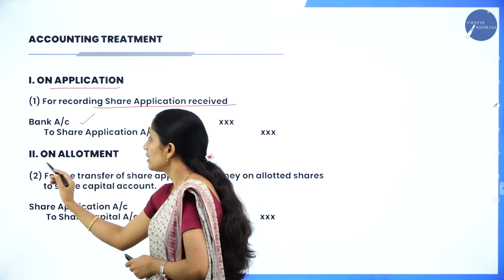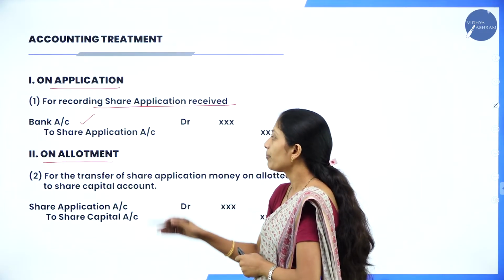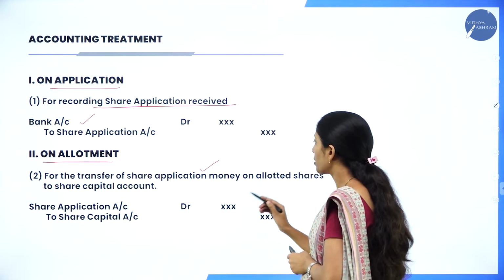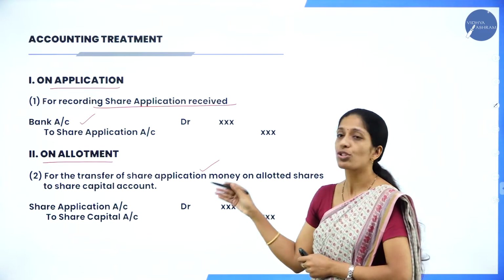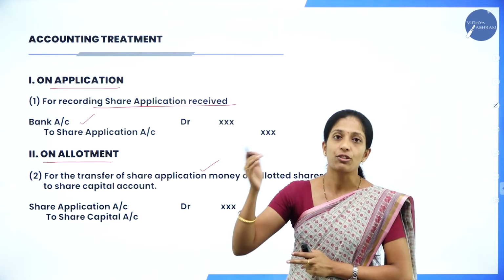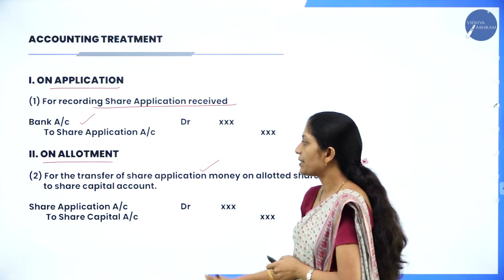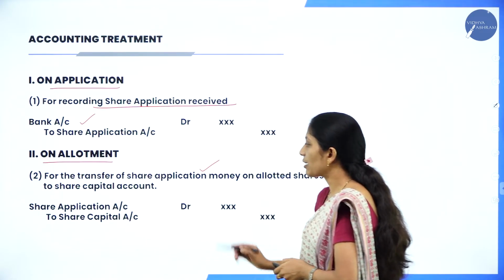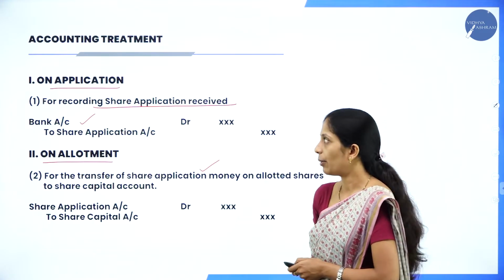Next, coming to the next stage, that is allotment. For the transfer of share application money on allotted shares to share capital account. So you are going to transfer share application money to share capital. So what is the entry? Share application account debit to share capital account.